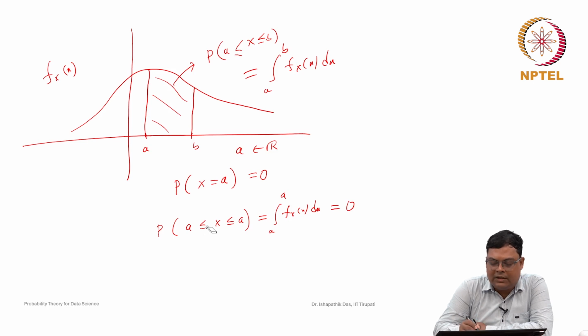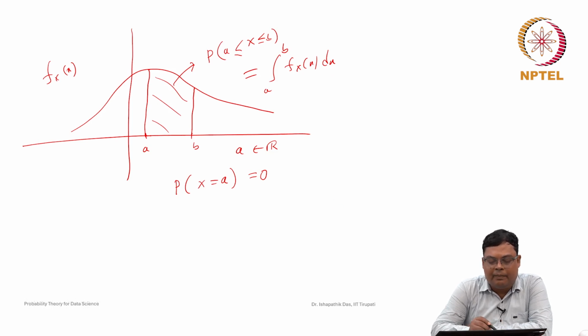This is not a proof that at X equal to a it is 0, but just an intuition to understand why it will be 0. The probability is found as the area under the curve, and when the two points are the same, it is just b going close to a, and in that case its area goes to 0.